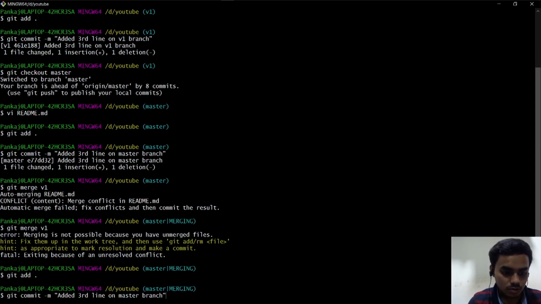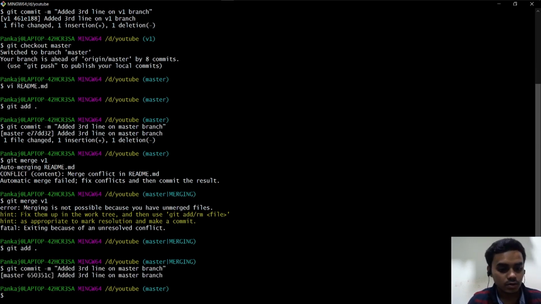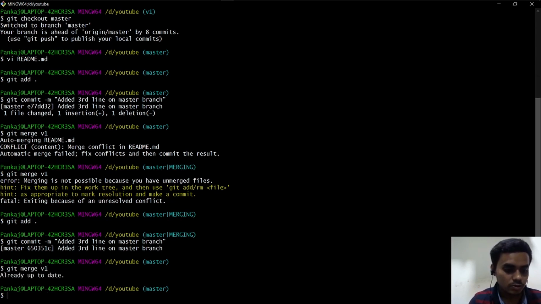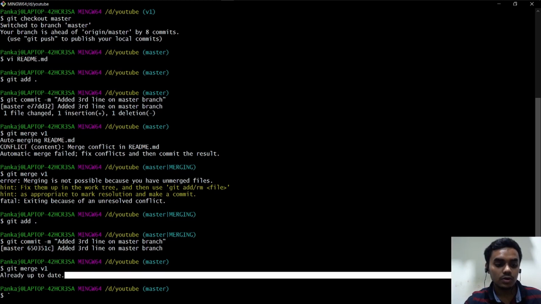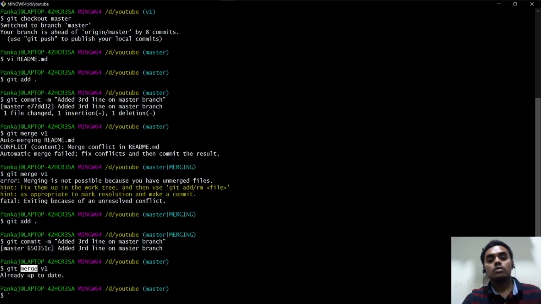Okay, git commit -m "added third line on master branch". This is added. Now git push -u, and first merging, right? Merge v1 branch. Already uploaded. Now I can see, it is merged because already uploaded. The master branch is merged with the v1 branch.